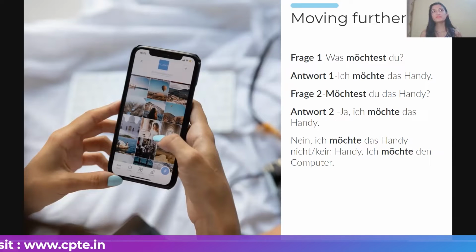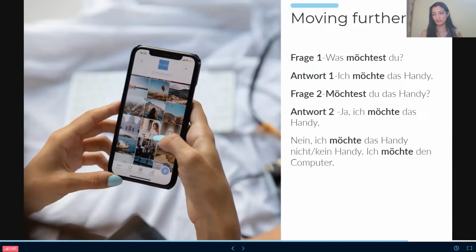So, people, there are some modal verbs where the second verb is required. For example, können. And that's the reason I call it a dependent modal verb. And if I say möchten, in möchten you won't require any second verb until the situation demands or you want to write it down. So with or without a second verb, it will be complete.